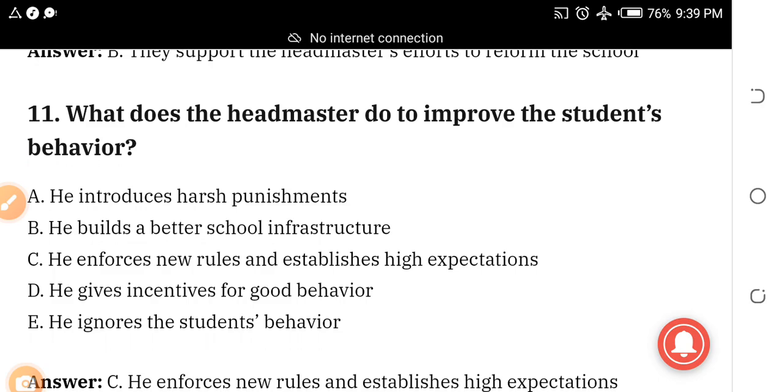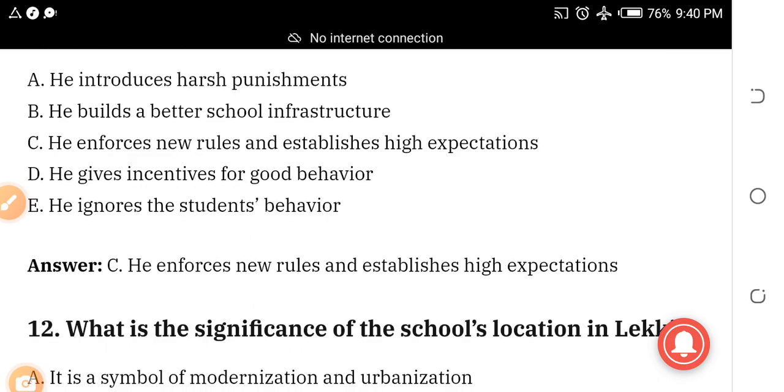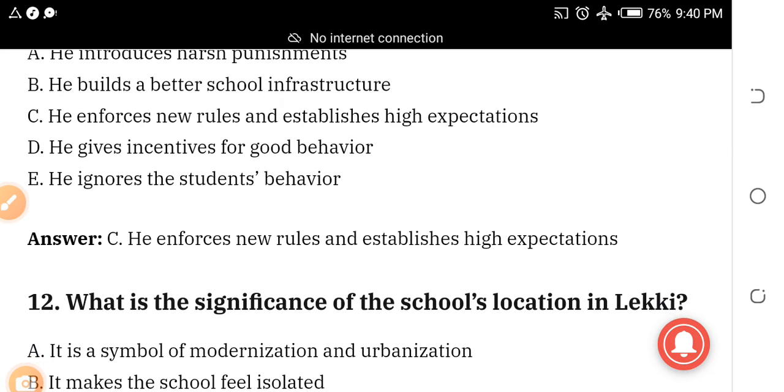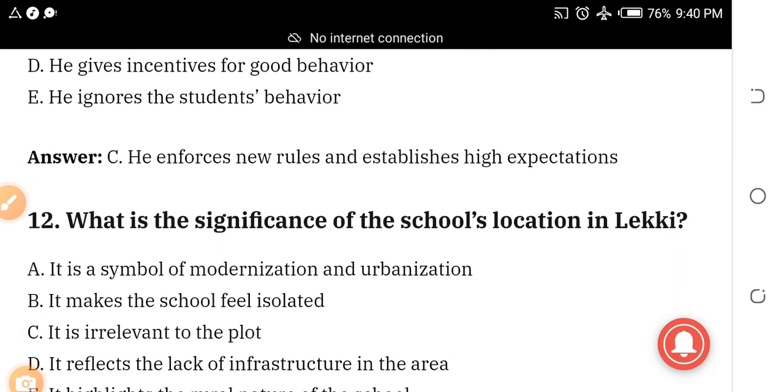Number 11. What does the headmaster do to improve the students' behavior? A, he introduces harsh punishment. B, he builds a better school infrastructure. C, he enforces new rules and establishes high expectation. D, he gives incentive for good behavior. E, he ignores the student's behavior. The answer is he enforces new rules and establishes high expectations.